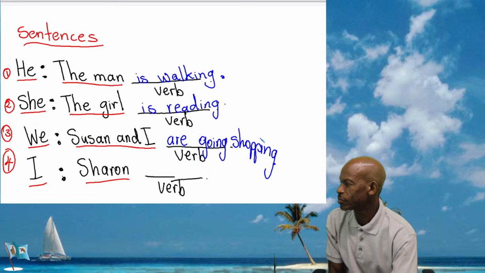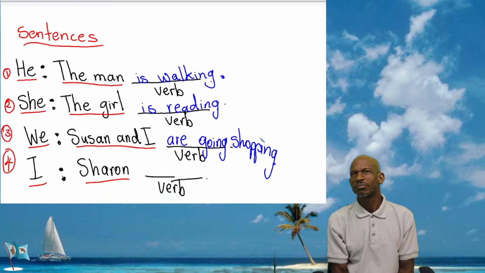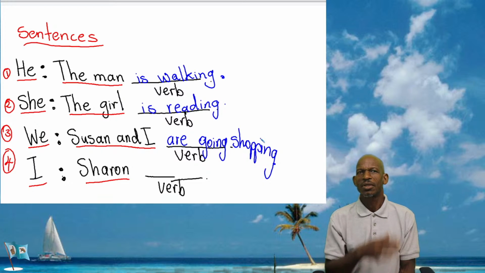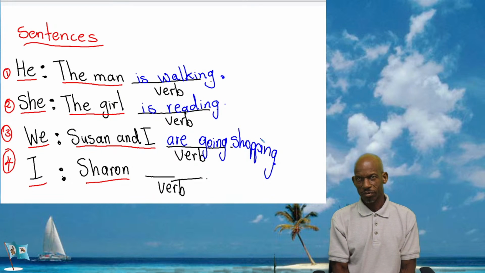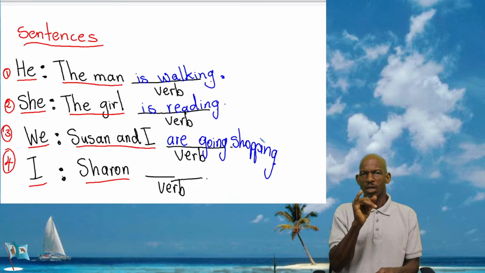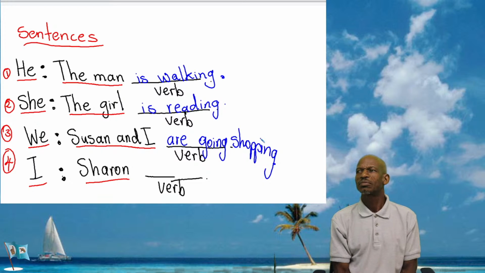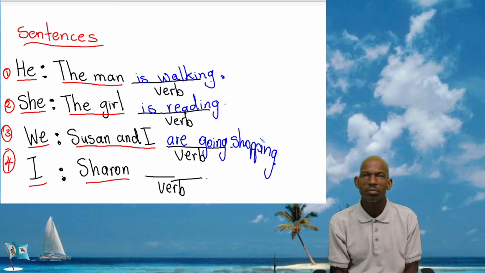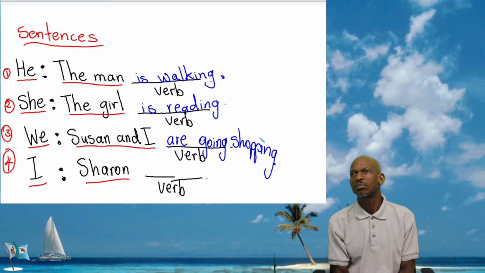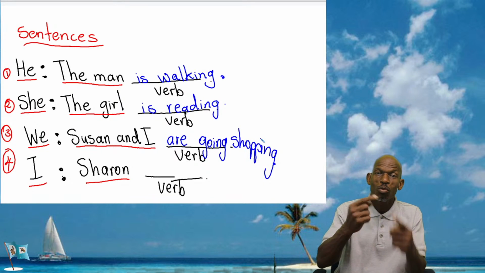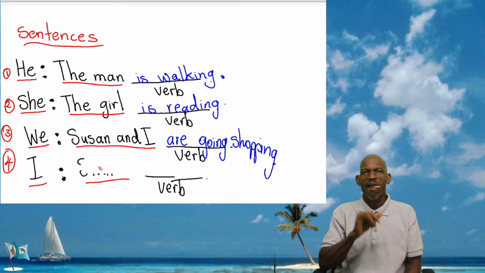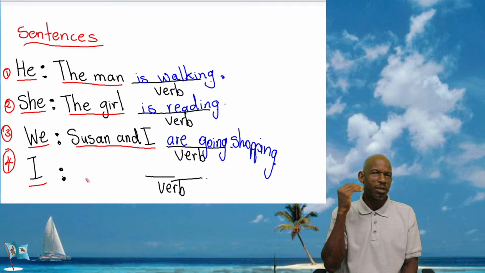I am a teacher. But we can't say I am. We're not using I. Selwyn, if you are writing about yourself, you're going to use your name. So I'm taking out Sharon.